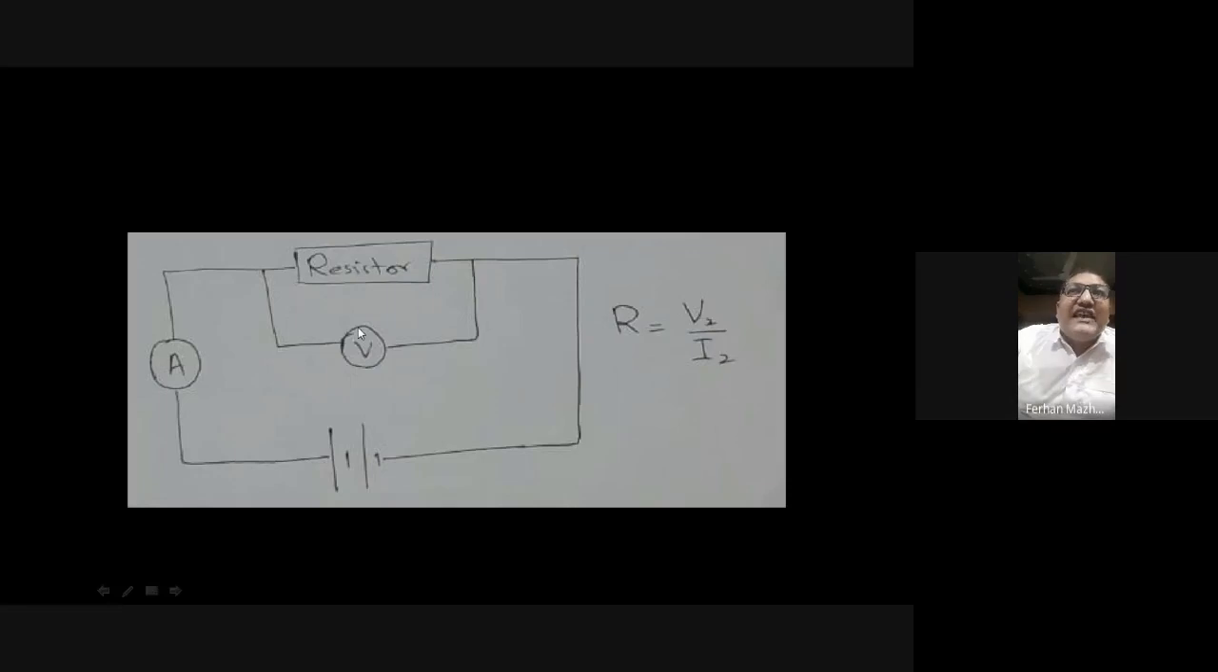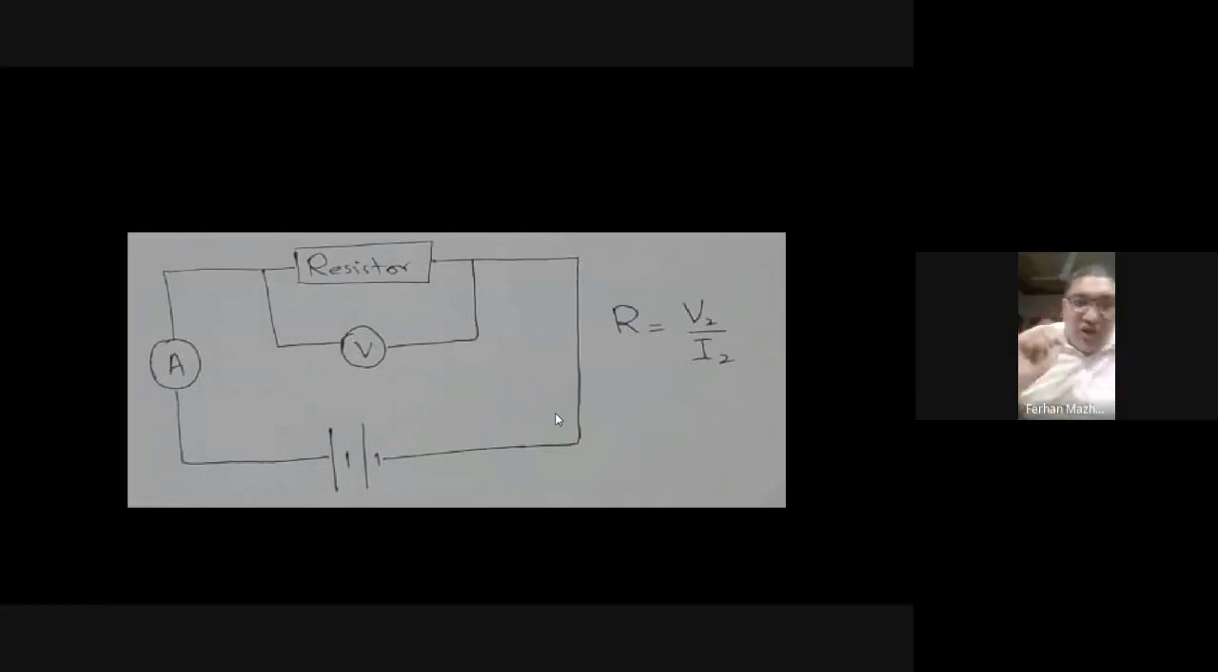Now switch this on and note down the reading on the voltmeter and the reading on the ammeter. Simply divide the reading of the voltmeter by the reading of the ammeter, and that will give you the resistance. So resistance will be V2 divided by I2. V2 means the reading on this voltmeter, and I2 means the reading on this ammeter. So it is a very simple way of measuring the resistance.